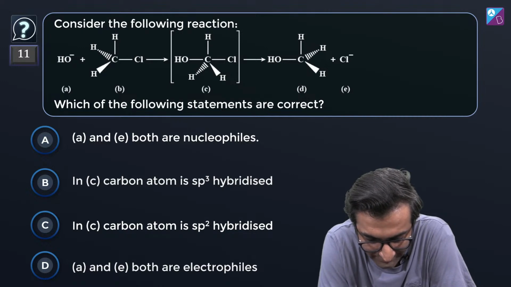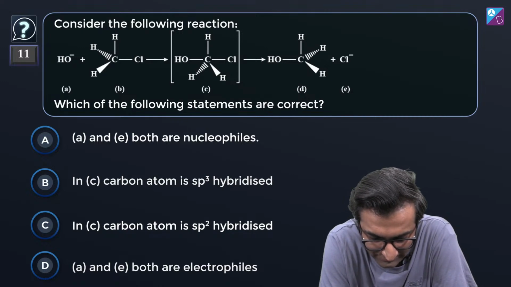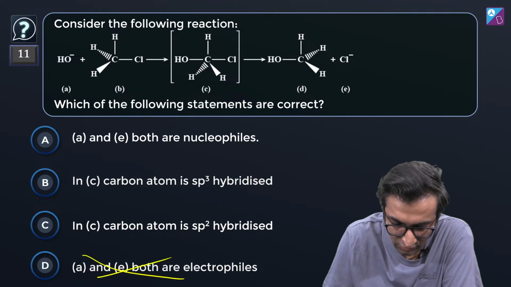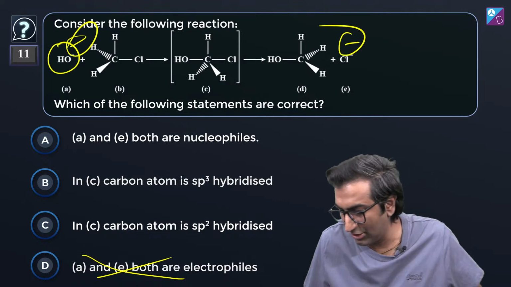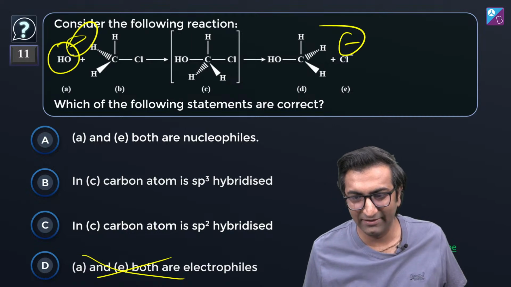A and E are both nucleophiles. In C, carbon is sp3 hybridized. In C, carbon is sp2 hybridized. And A and E are both electrophiles. Let's cancel this one out. They are not electrophiles. They are both negative, so they don't like electrons, right? They cannot be electrophiles.